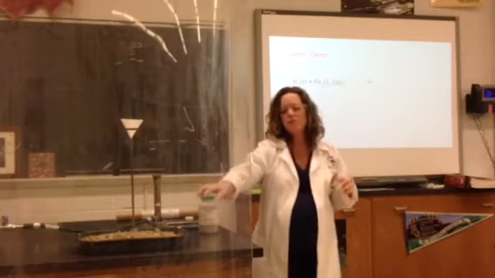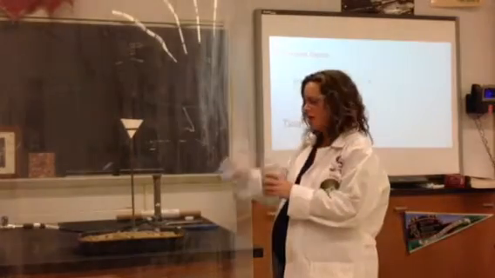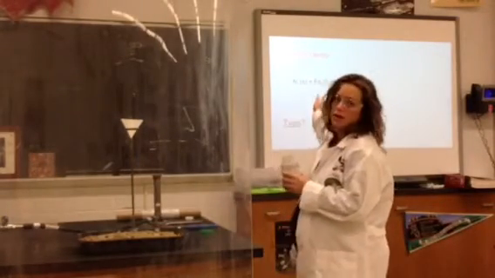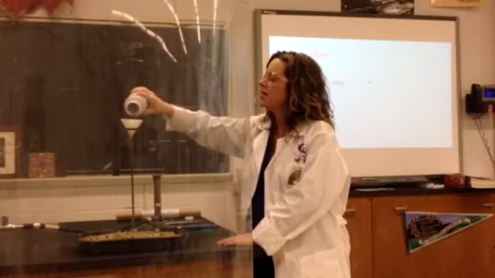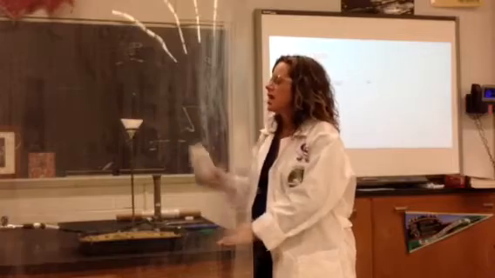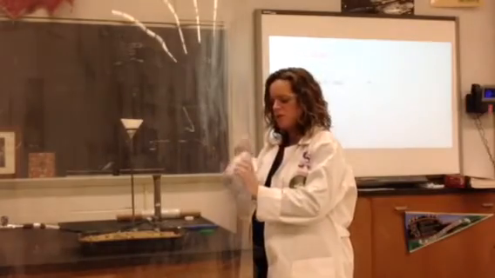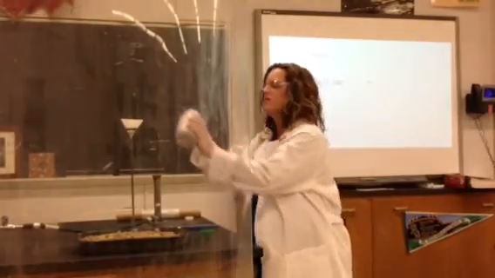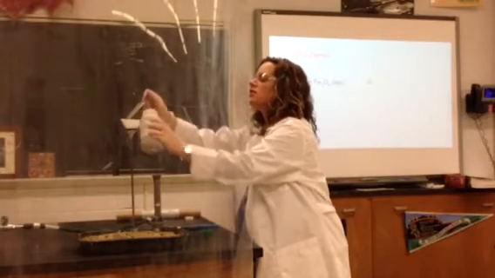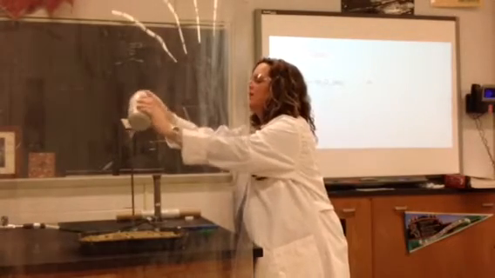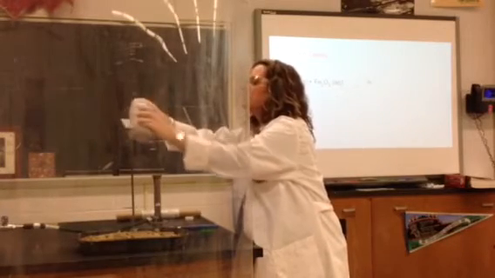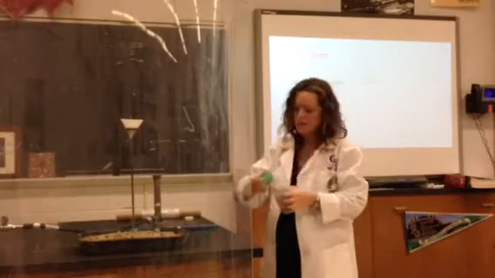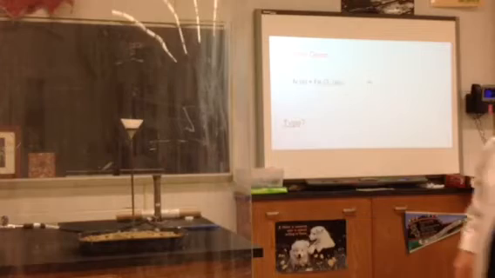What I have here is a thermite mixture, which contains aluminum and iron 3 oxide. I'm going to put a little bit into my funnel, which I've wet down. A famous chemistry teacher once said, if a little is good, more is better. So I'm going to put a little bit more. Okay, we've got some thermite in there. Then I'm going to put this far away from this demo, since it is exothermic.